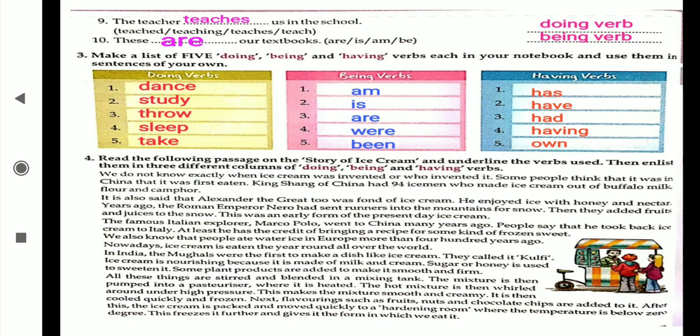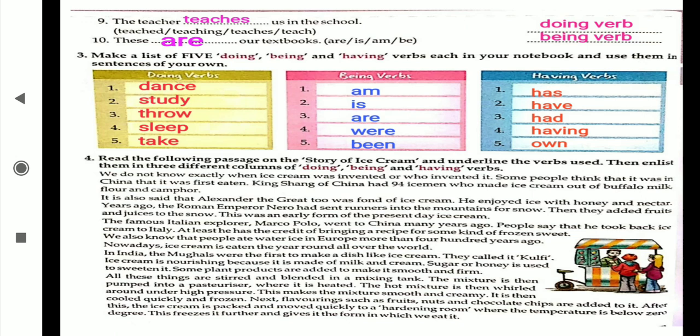Then doing verbs example: dance, study, throw, sleep and take. By using these verbs you have to make one sentence. Being verbs: am, is, are, were, been. By using these you are going to make sentences. And by using having verbs: has, have, had, having, own.